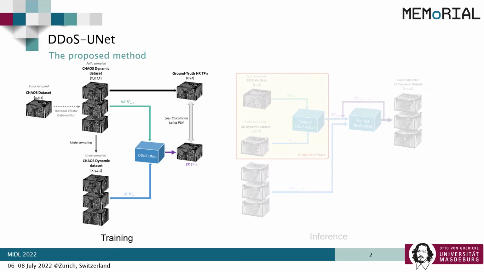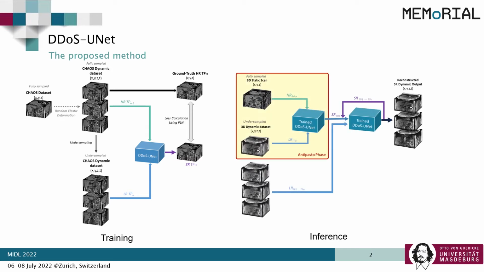mentioned before. During inference, the model is supplied with the first low-resolution time point, along with a patient-specific high-resolution static planning scan as prior, and then the model super-resolves this first time point. We refer to this phase of inference as the antipasto phase. Once the initial time point is super-resolved, it is then supplied as a prior image with the next low-resolution image to super-resolve that. The process continues in this recursive manner till all the required time points are super-resolved.